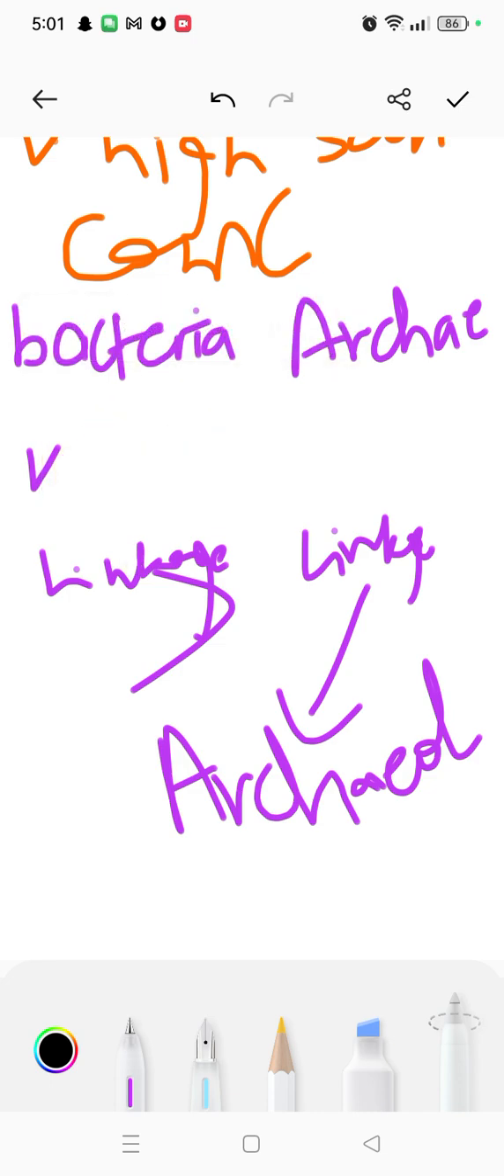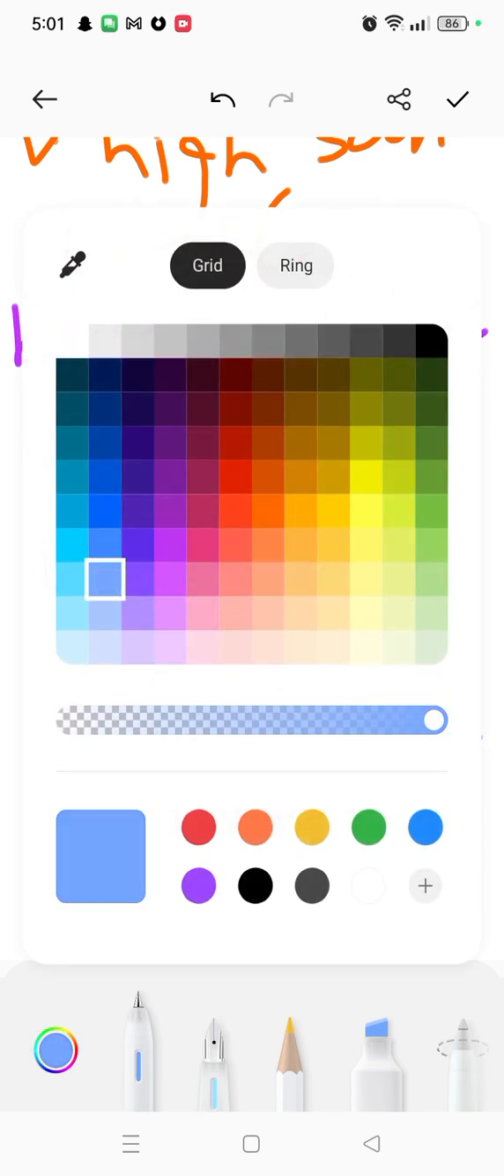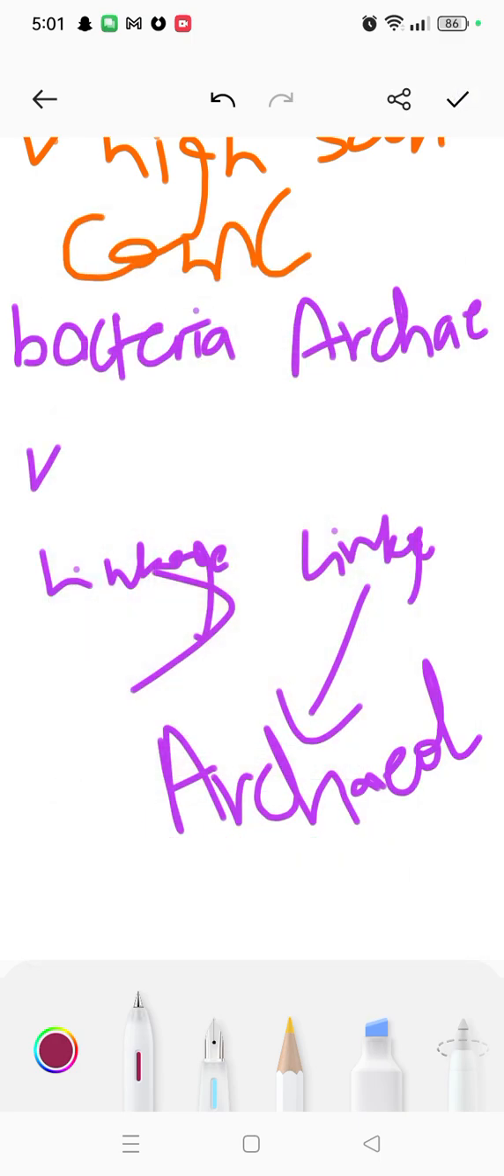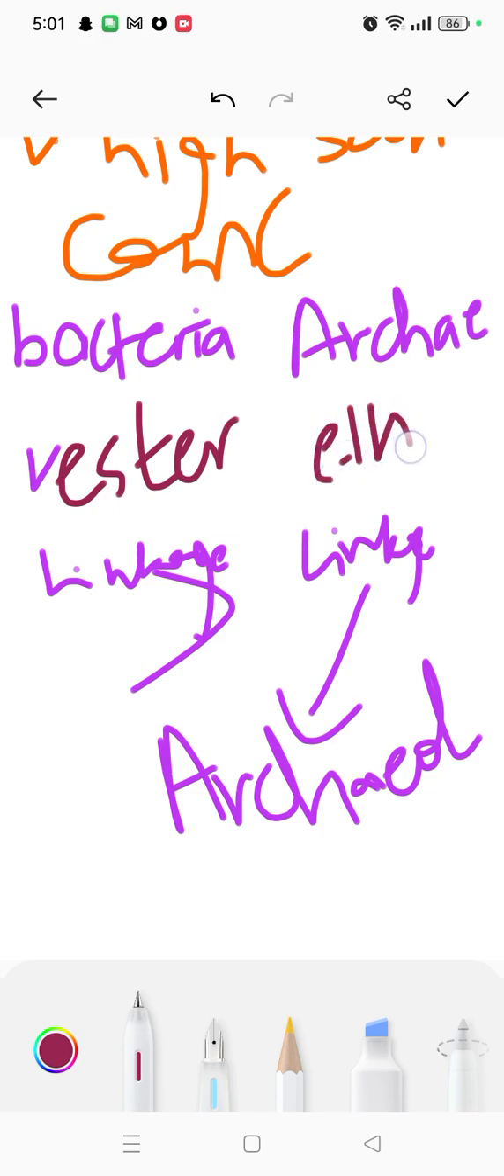I just want to tell you, I wrote it wrong here and got confused myself. We are talking about hydrocarbons attached with glycerol. In bacteria that's an ester bond, and in Archaea that's an ether bond, ether linkage. Sorry for this confusion.